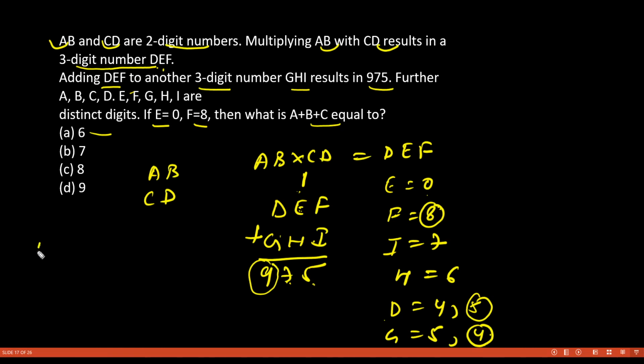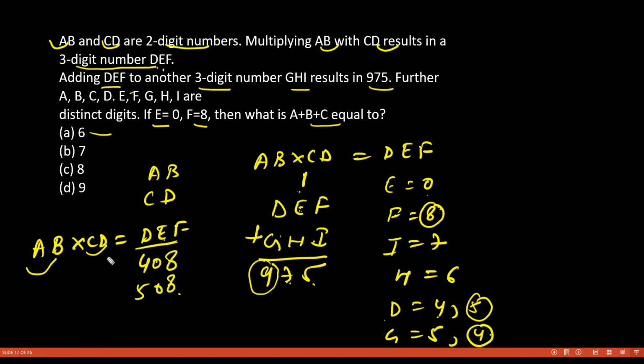Okay, now it is given that AB into CD will give us DEF. So this DEF is what? If D is equal to 4, then you get 408, because E is equal to 0, F is equal to 8. If D is equal to 5, then you get 508. Now you have AB and CD here.